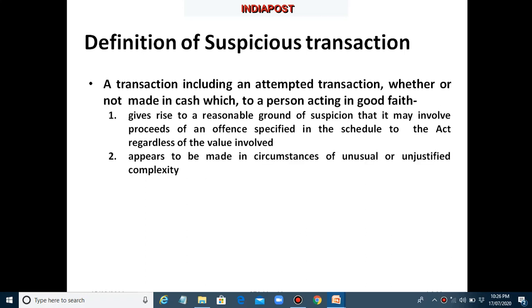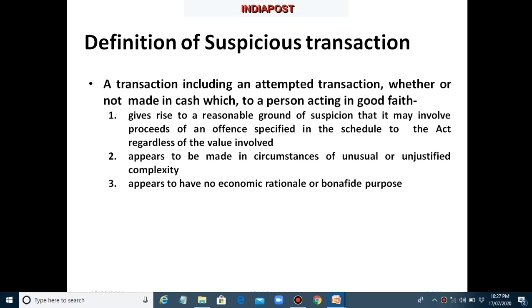A transaction which appears to be made in circumstances of unusual or unjustified complexity. If a customer moves a fund from one of his account to various accounts and again moves the fund from various accounts to his account, and if there is no need for such transaction, then it may be included in STR.